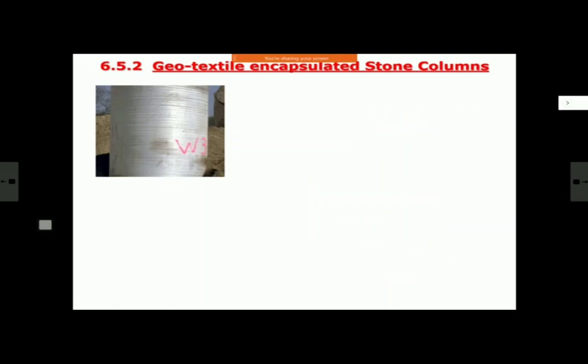So to take care of these things, there is an improvised version of stone column where, rather than directly putting the stone in the borehole, you first make a borehole, then put these stones in a casing made out of either geotextile or geogrid or some geosynthetic material. Geotextile is most popular. Sometimes people use geogrid also, but non-woven or woven geotextile are the most commonly used materials. So you make a sort of stocking, a unit like that, and you lower it into the borehole. That is what is known as geotextile encapsulated stone columns.